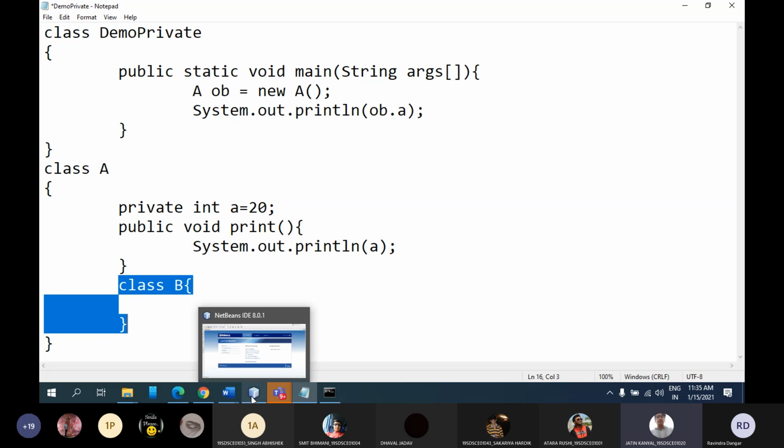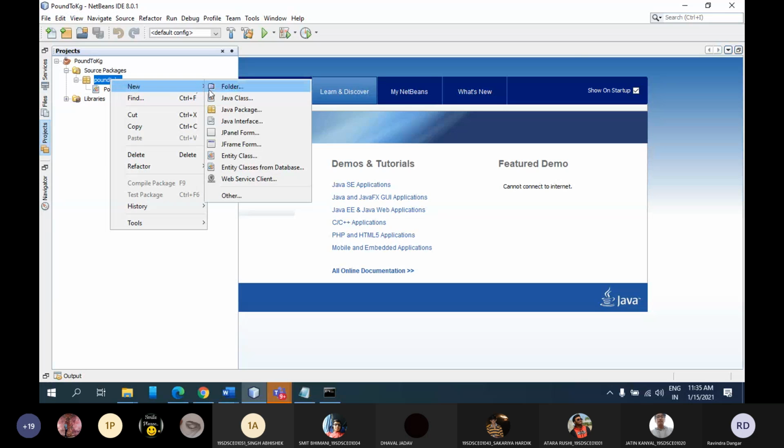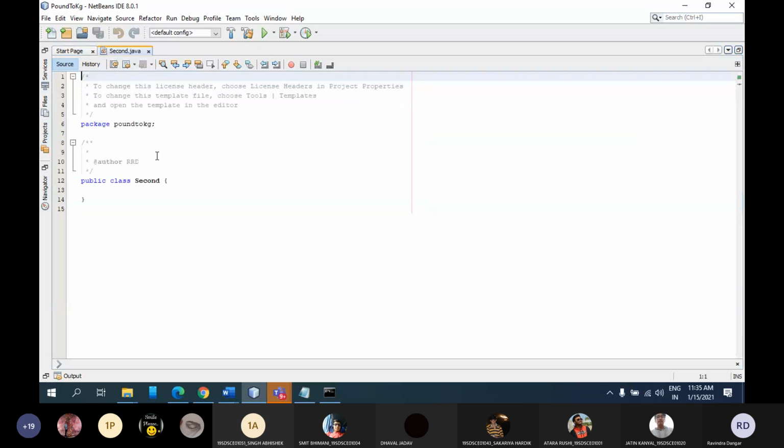See, let me showcase one demo. Let's say this is my project. What you can see here is one of the packages, inside which I have one file, PoundToKilogram.java. Now if I want to create one more class, I can simply go with new Java class. I can give the name, let's say, Second. That's it. This is my second class.